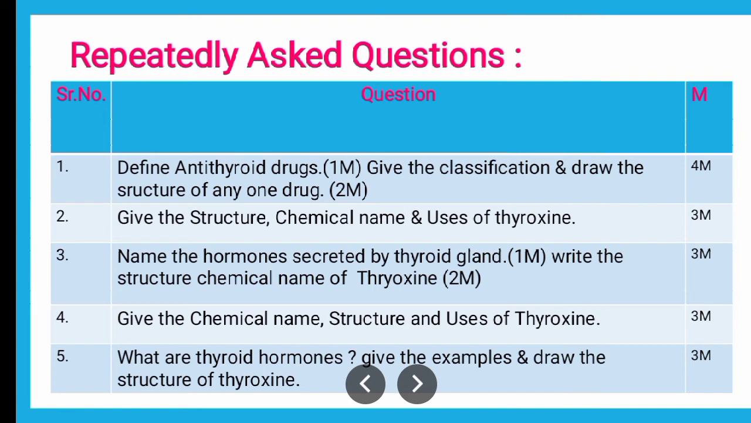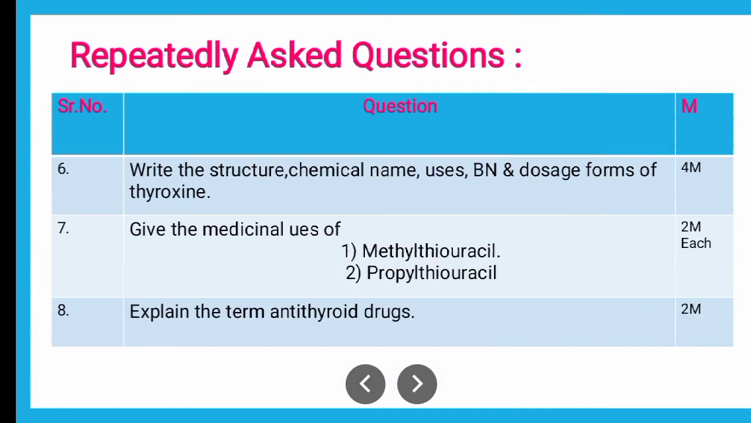Then the next question is again the same, including uses, brand names, dosage form. So as far as this chapter is concerned, complete thyroxine is important, along with the definition of antithyroid drug and classification. And the next question is, give the medicinal uses of methyl thiouracil and propyl thiouracil.